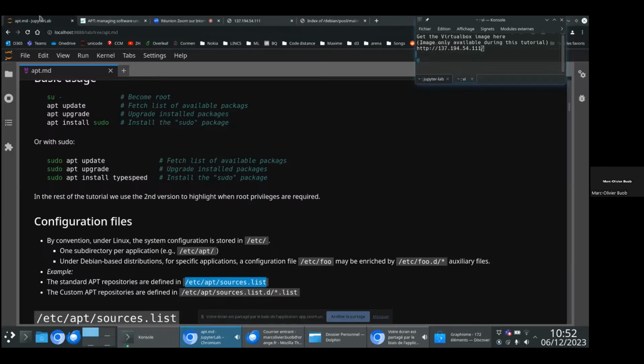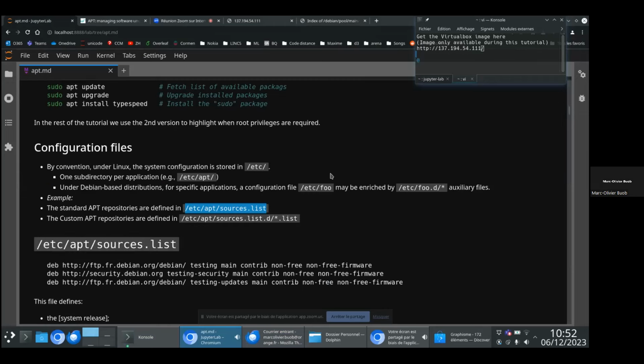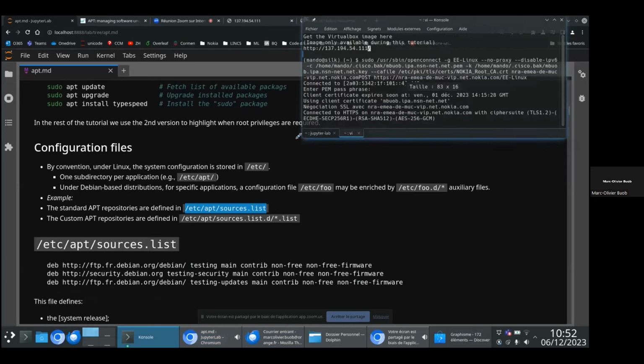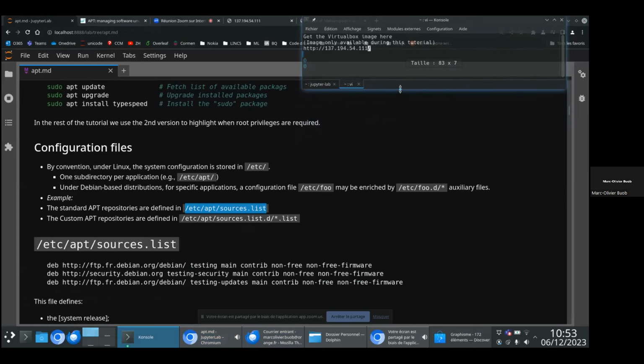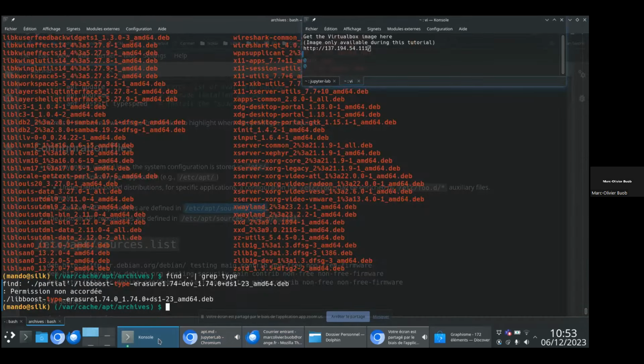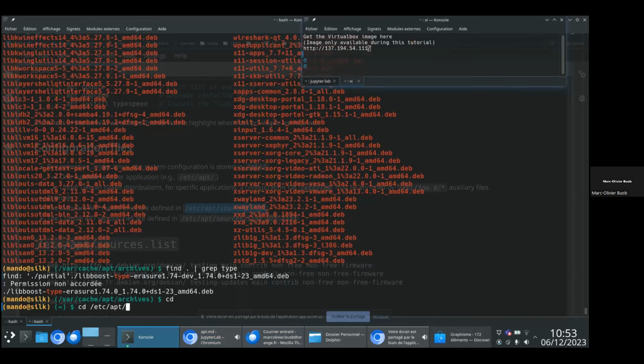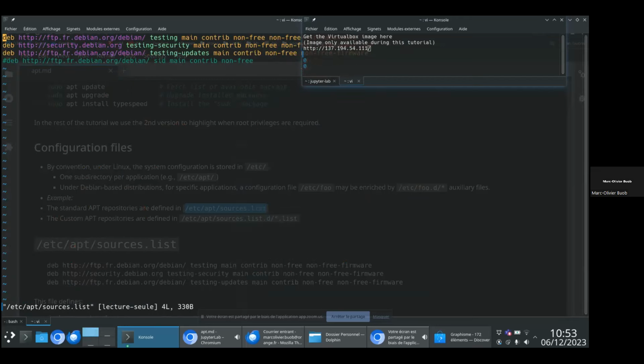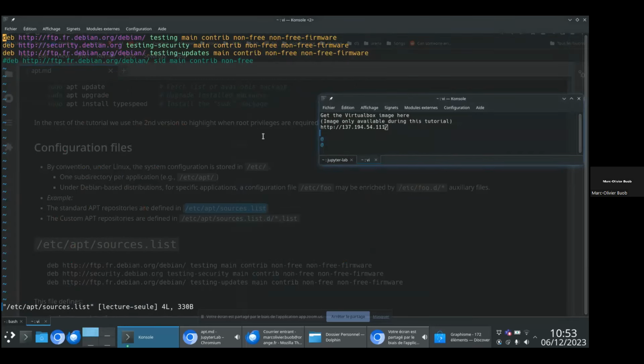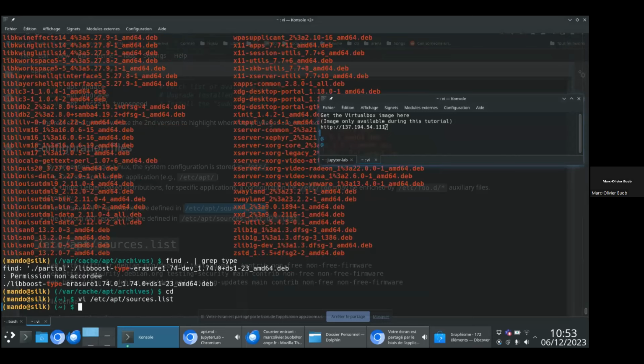So now let's come back to the configuration files. Sometimes you want to add some custom repositories. It's not a good idea to directly modify your apt sources.list file. As a recall, you have your configuration file that is here. But usually, when you want to use a custom repository, you put this configuration in another place.